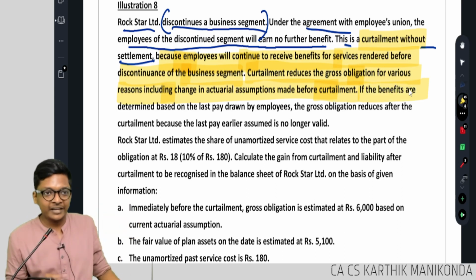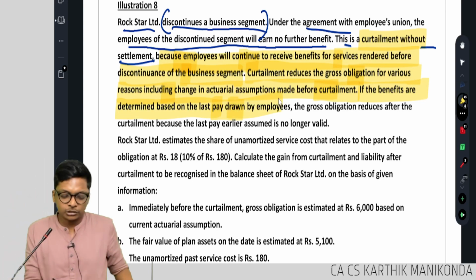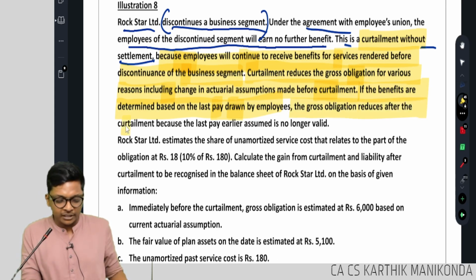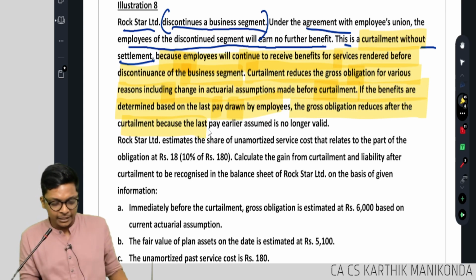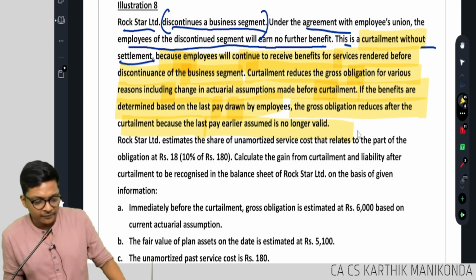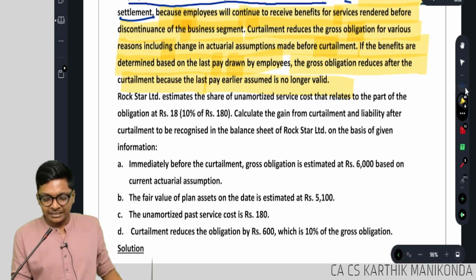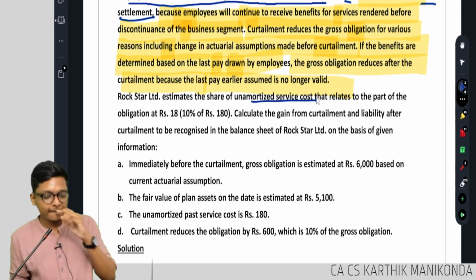If the defined benefits are determined based on last pay, they are saying how it's determined, like how we had 6 lakhs here, last drawn by employees, last salary. The gross obligation reduces, of course, the balance sheet liability will reduce because last pay assumption is no more valid. Okay. Rockstar Limited estimates that share of unamortized service costs. That means what?